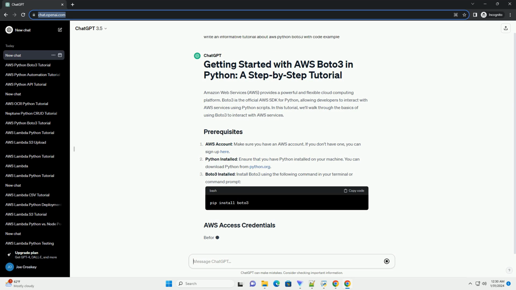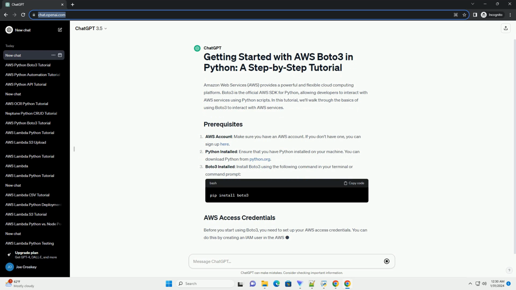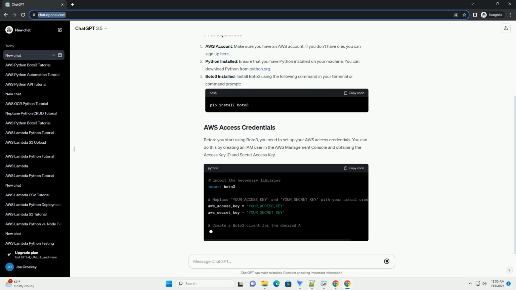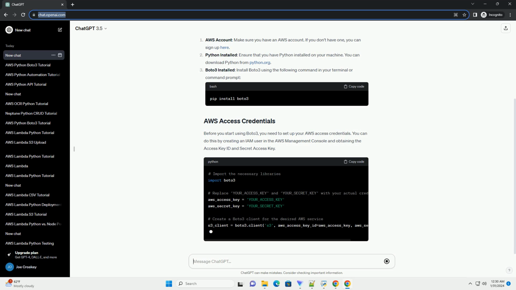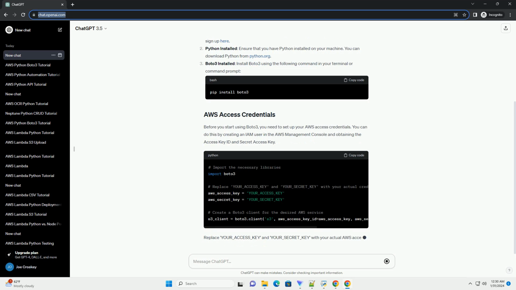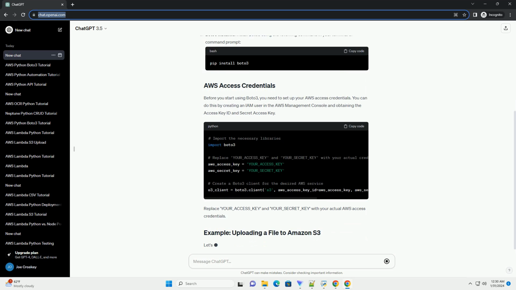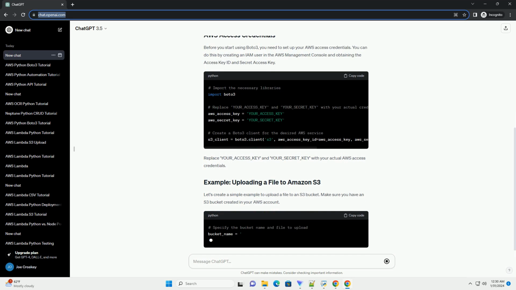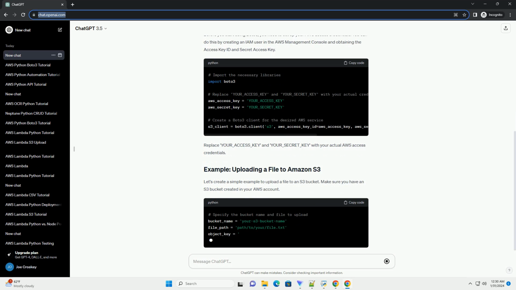AWS Account: make sure you have an AWS account. If you don't have one, you can sign up here. Python installed: ensure that you have Python installed on your machine. You can download Python from python.org. Boto3 installed: install Boto3 using the following command in your terminal or command prompt.